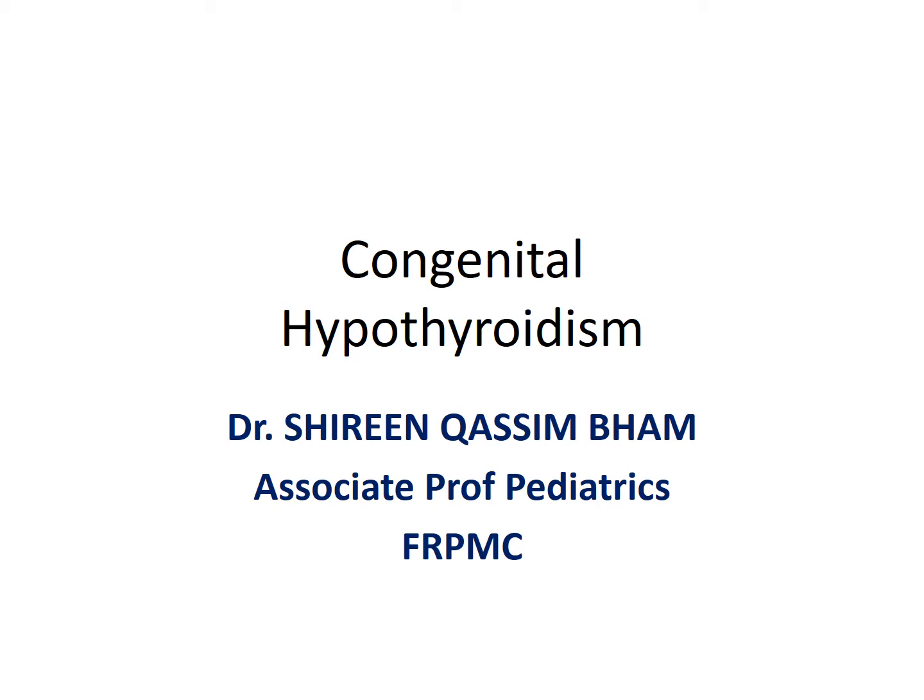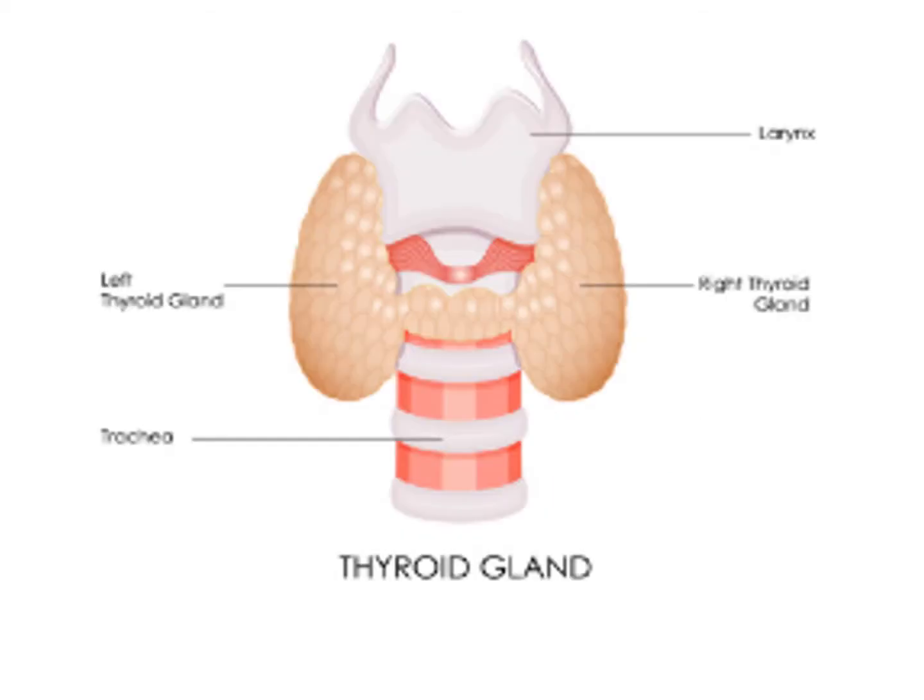Today, the topic we are going to discuss is congenital hypothyroidism, which is the most common preventable cause of mental retardation in children. First, we'll discuss the thyroid gland.